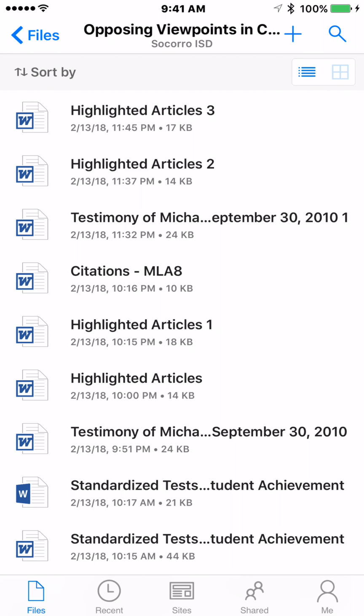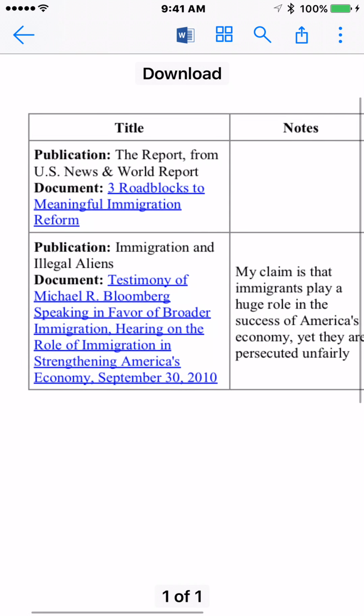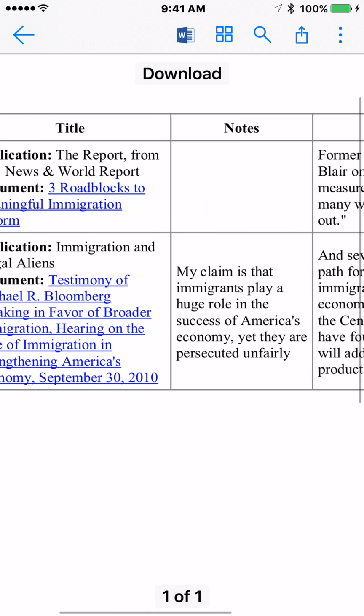Sorting by newest, which it is already. We have a new file called Articles 3. Highlight Articles 3. Here we go. We have the original one, the testimony of Michael Bloomberg that we did first. And then we have the roadblocks to meaningful immigration.